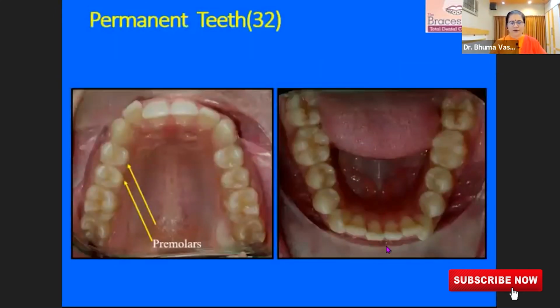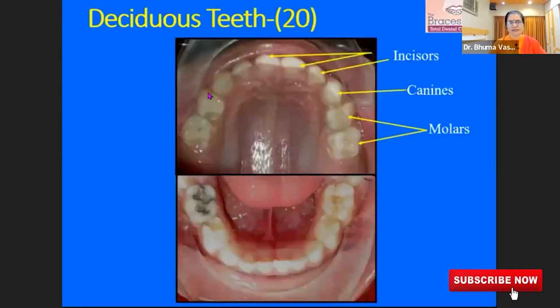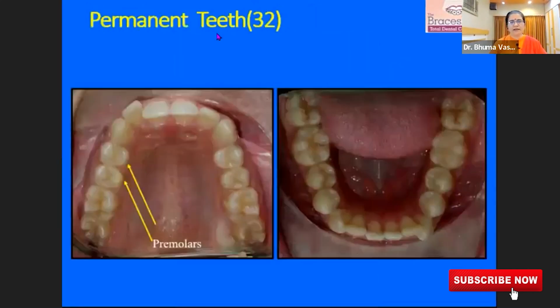And then we have permanent teeth. Now, as you can understand, there were 20 teeth here. So all these teeth will go and the new ones will come. And that is where we will get the premolars. So from here to here, the teeth will be replaced. From premolar to premolar, there is a predecessor. But the first permanent molar doesn't have a predecessor. So is the second molar.